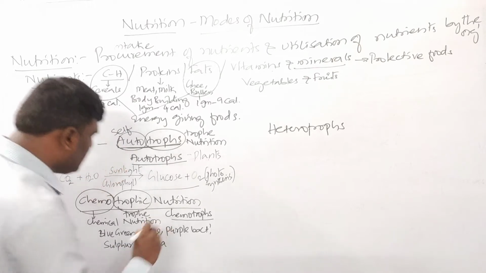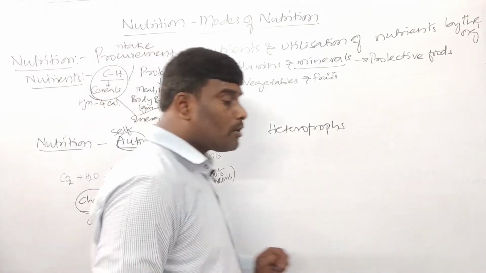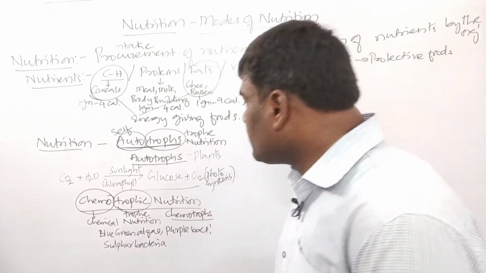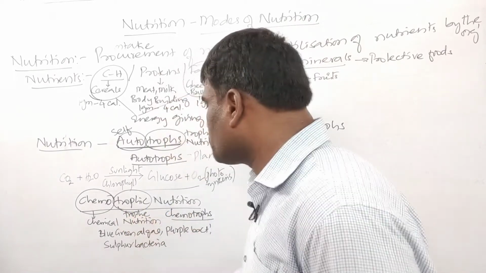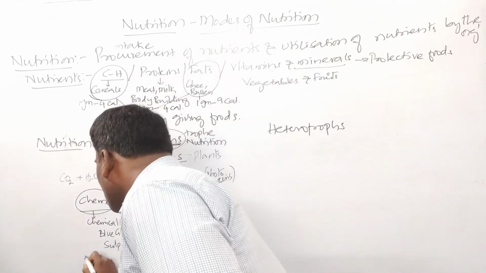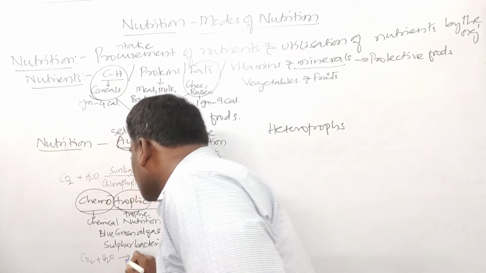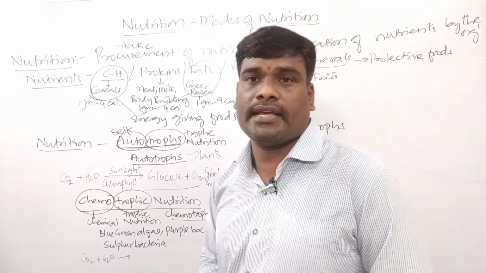And some other bacteria also perform chemotrophic nutrition. So these chemotrophs also use carbon dioxide and water for synthesizing their own food materials.